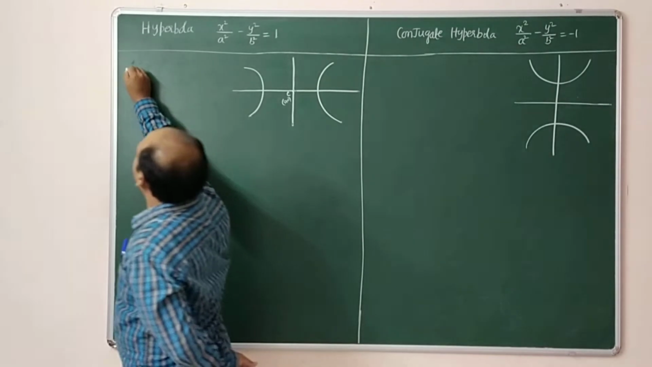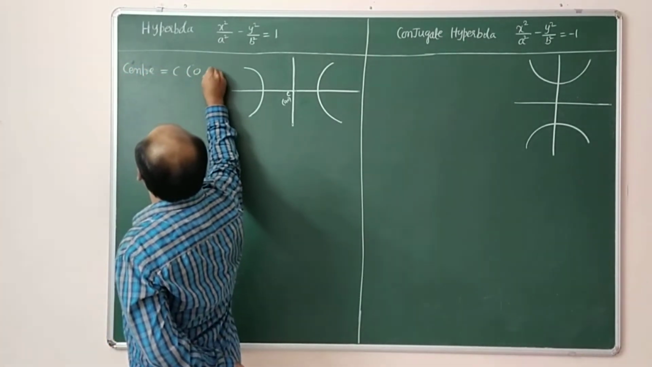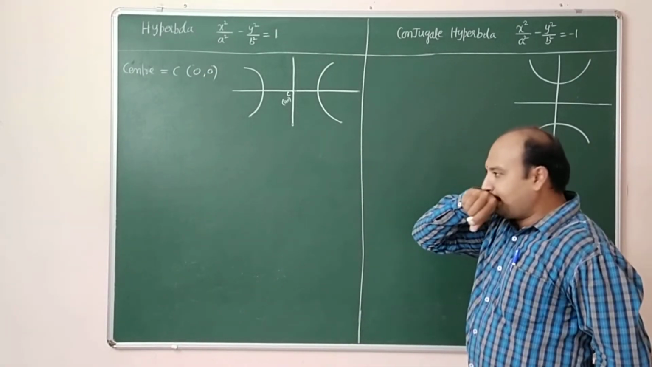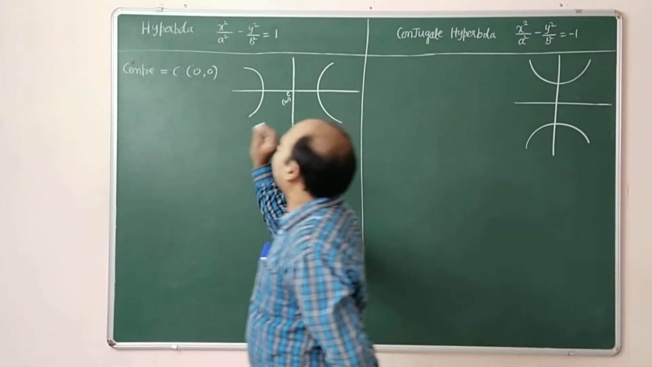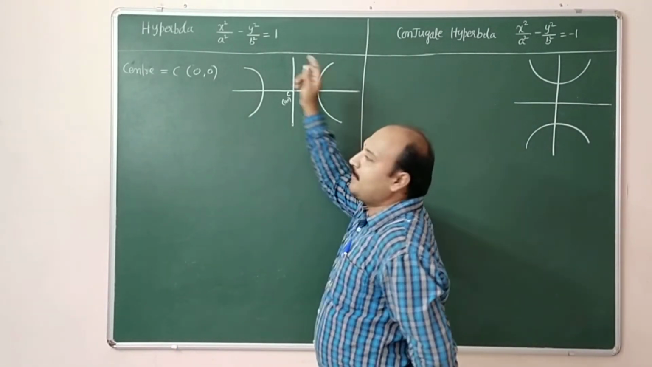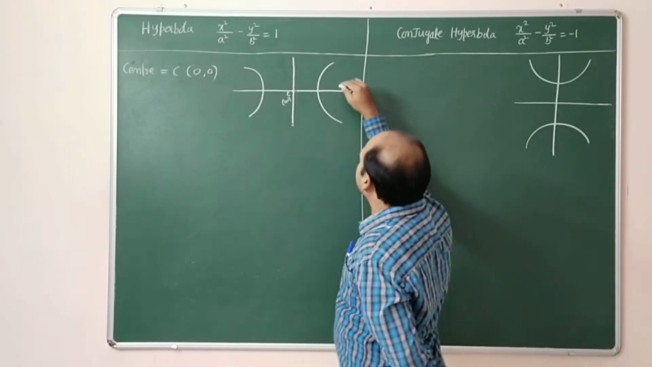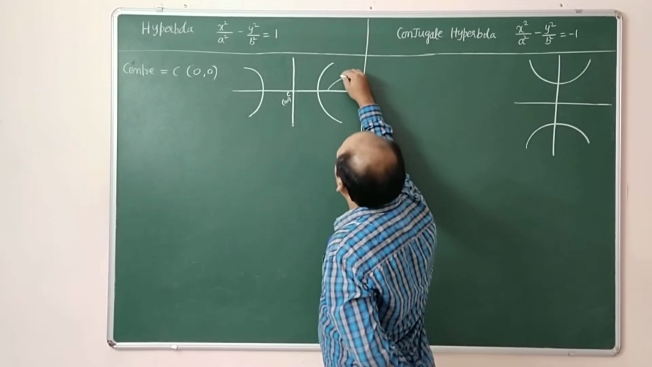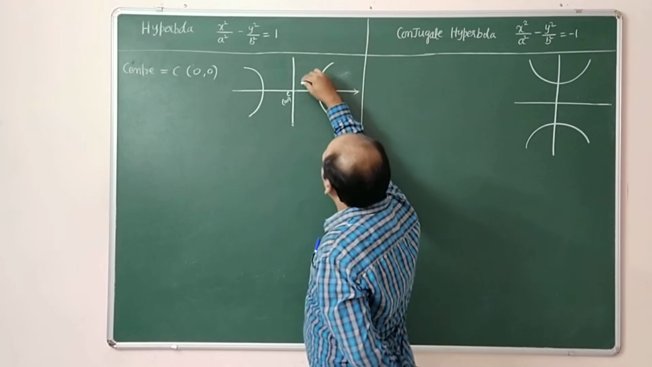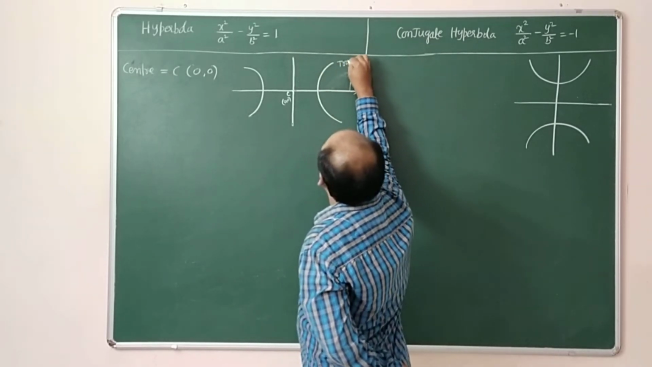So the center of this hyperbola is C of 0, 0. After center, eccentricity of the hyperbola. Before eccentricity, this curve, hyperbola curve, meets the x-axis. X-axis, I already said, is the transverse axis. Better to write here, this is called the transverse axis.